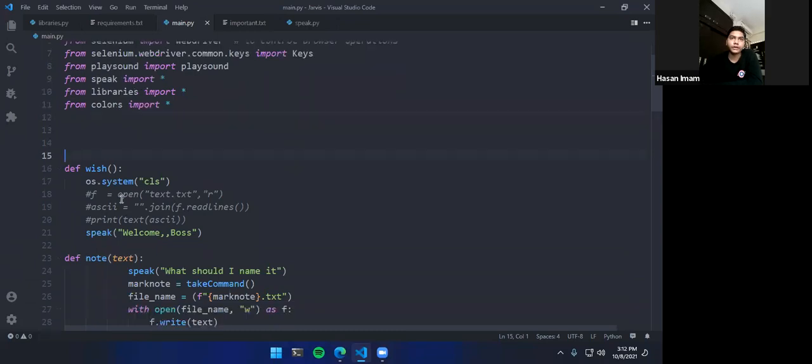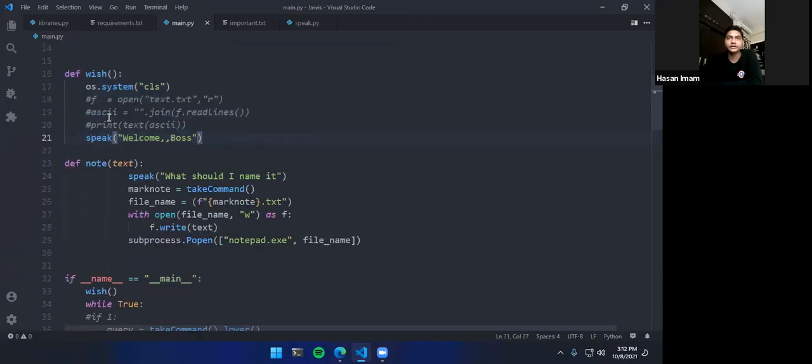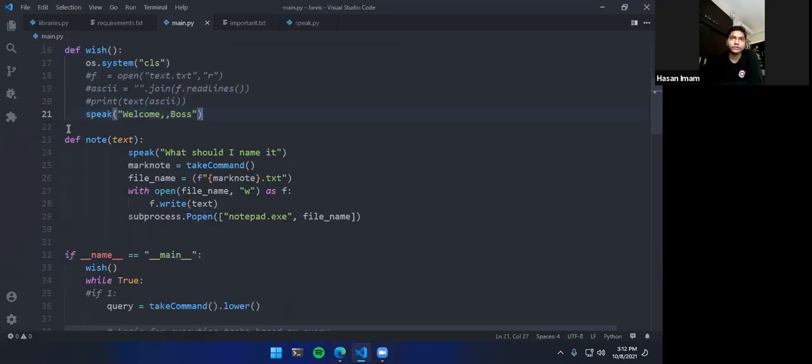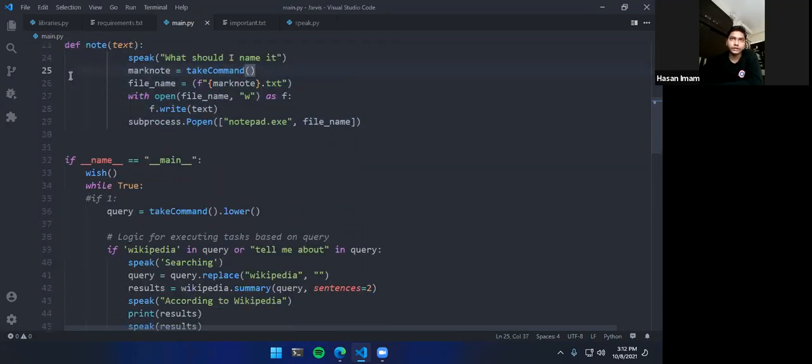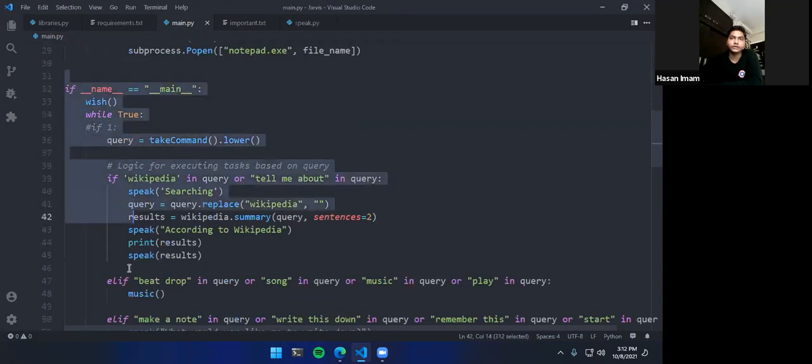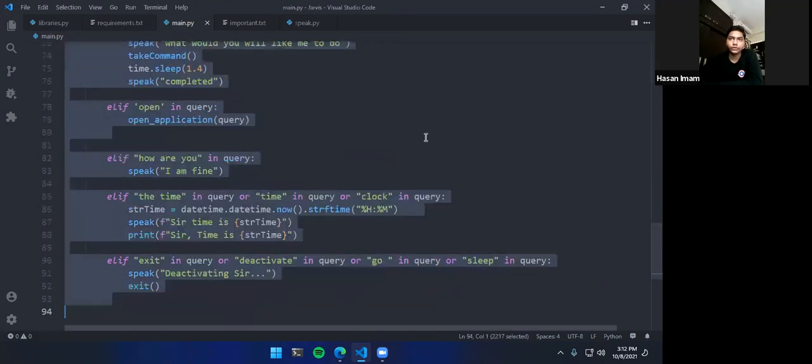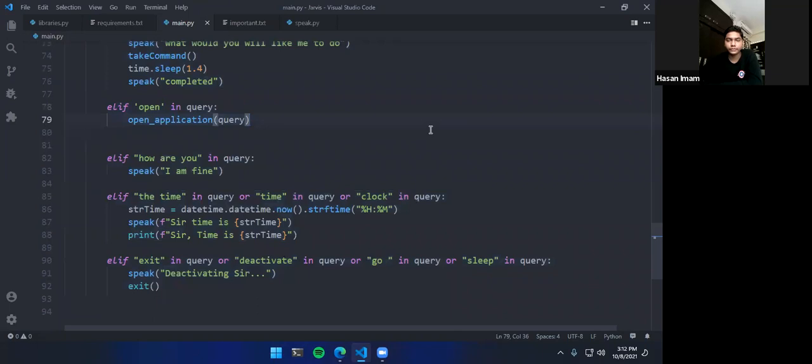Then from line 16 to 21, we have a greeting page that is kind of uncompleted, but yes, it does work. Then from 23 to 30, we have a note-taking feature that I just showed you. Then from 32, we have the whole backbone of the code, how it is going to perform on what basis. If I say exit, you need to exit. If I say time, you need to say the time.